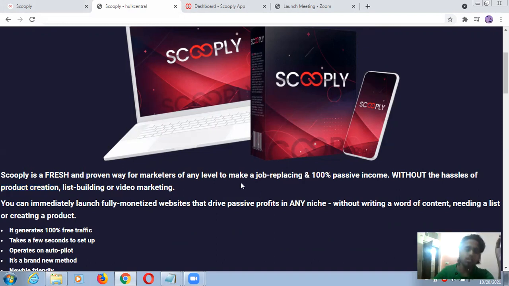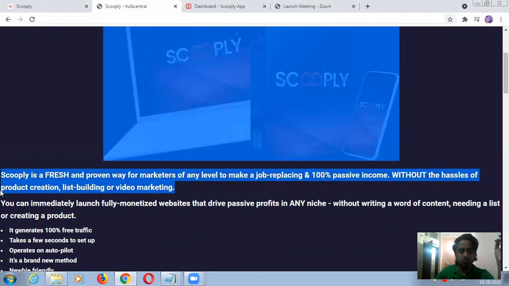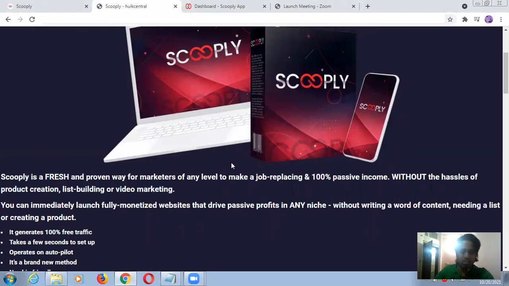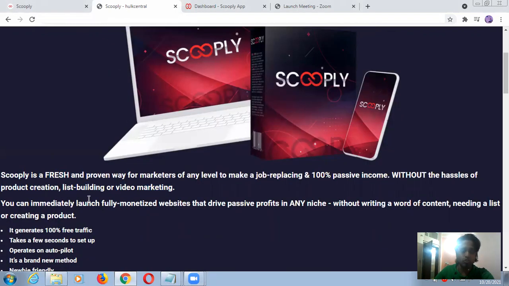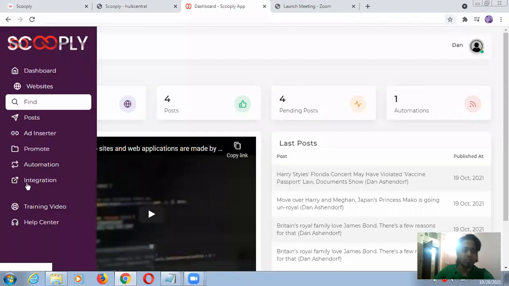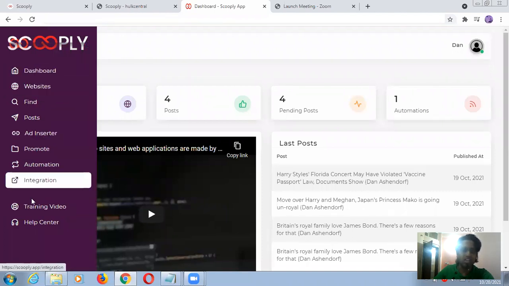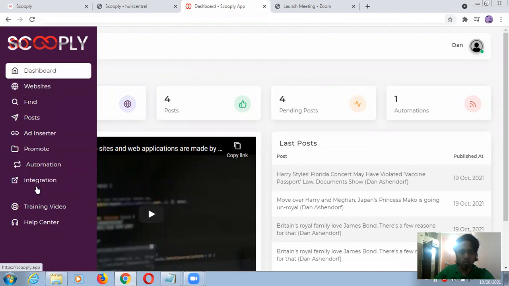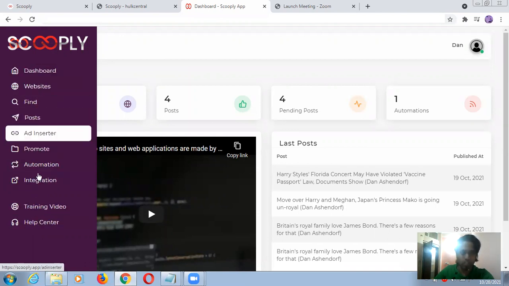And actually this product will reduce the time which you are wasting, which you are giving for doing these three things. So this is the problem which this product is going to solve for you. You don't need to do all these things: list building, video marketing, product creation. So how it will do all these things we will see here, because this is the member access area. We will try to find out each and everything and we will discuss all the features. I will show you each and everything here.